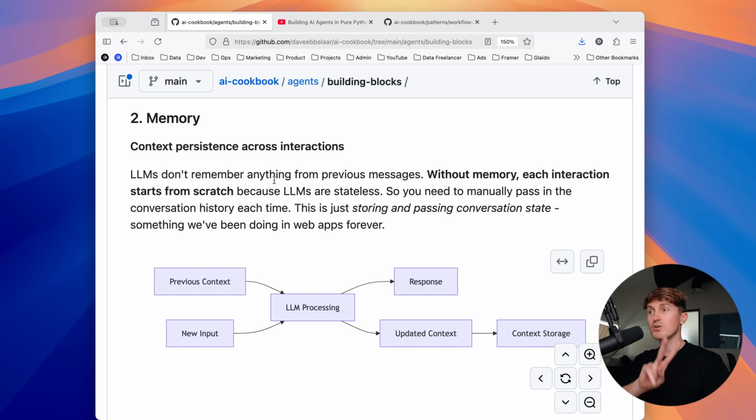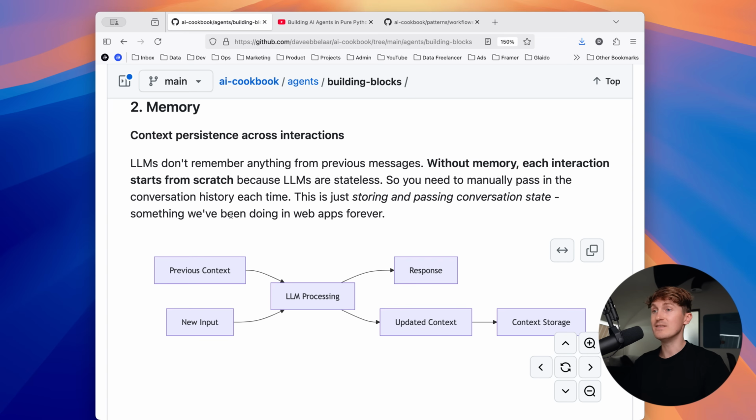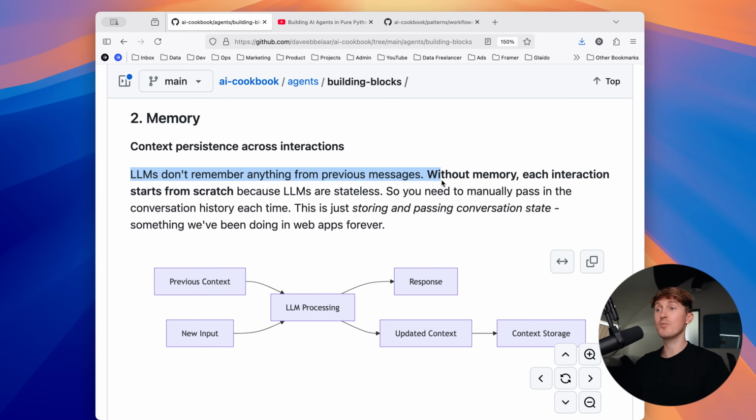Then building block number 2 is the memory building block. And this ensures context persistence across your interactions with these models, because LLMs don't remember anything from previous messages. They are stateless. And without memory, each interaction starts from scratch. So you need to manually pass in the conversation history each time. This is just storing and passing a conversation state, something we've been doing in web apps forever.